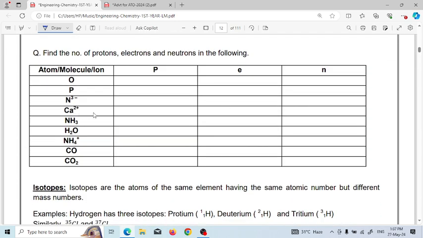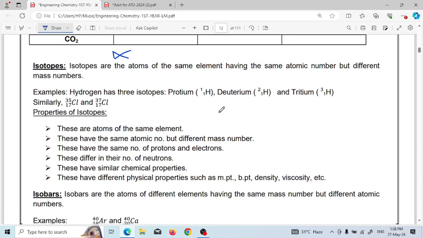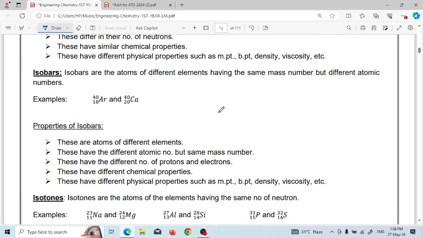Next, here is a task: find the number of protons, electrons, and neutrons of the following: oxygen, phosphorus, nitrogen. These are atoms, molecules and ions. You have to fill in the number of protons, electrons, and neutrons, and comment in the comment box. What are the protons, electrons and neutrons of oxygen, phosphorus, and these elements? In the next class, we will discuss isotopes, isobars, and isotones. So thank you.